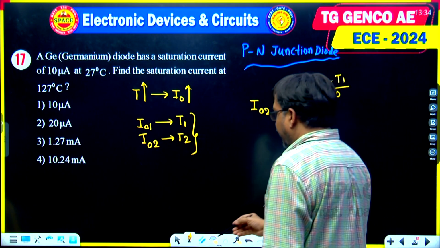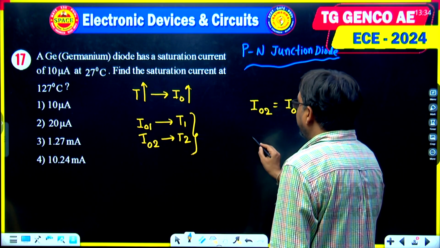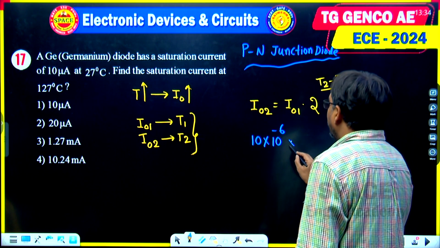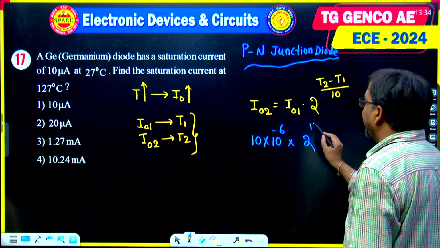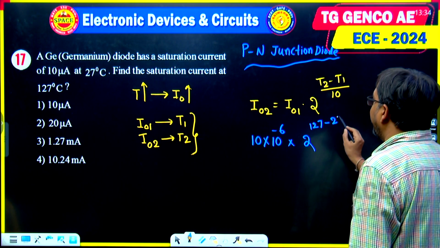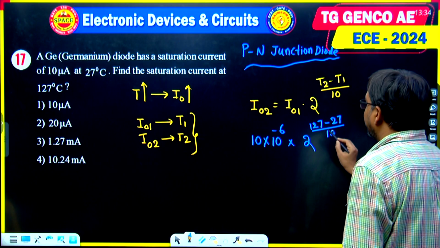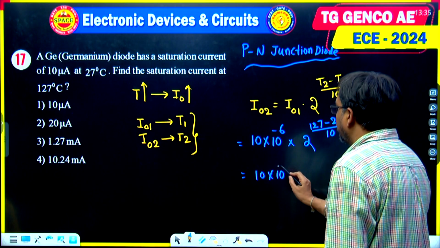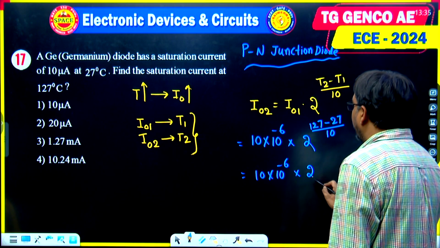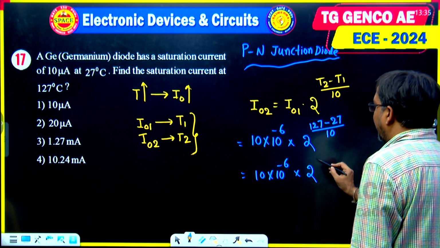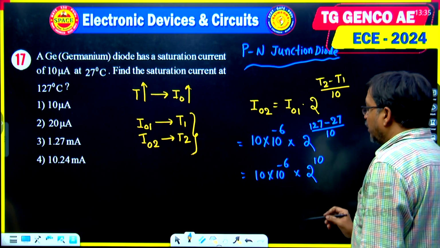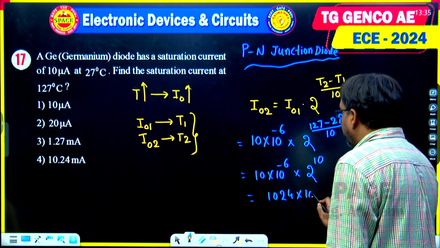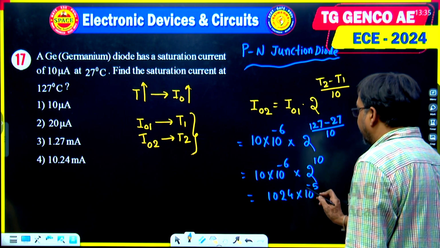See here, I am substituting the reverse saturation current value, given as 10 microampere. I am writing 10 into 10 power minus 6 into 2 power (127, that is T2, minus 27, that is T1) by 10. That equals 10 into 10 power minus 6 into 2 power (127 minus 27) that is 100 by 10, that is 2 power 10. 2 power 10 is 1024, into 10 into 10 power minus 6, that I am writing 10 power minus 5.